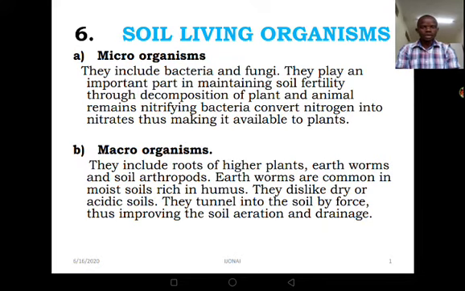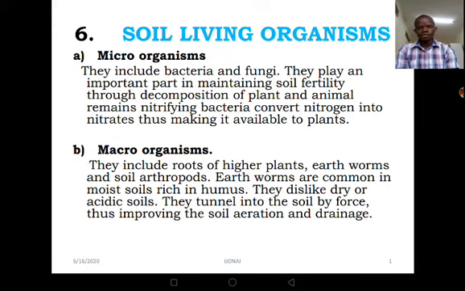Microorganisms, these ones are microscopic. They cannot be seen by our naked eyes. And they include bacteria and fungi. Remember, these microorganisms play an important role in maintaining soil fertility through decomposition of plant and animal remains. When you die, or when any other animal dies, those bodies are supposed to be decomposed by the bacteria to form humus. And I think you saw the importance of humus to plants and even to the soil.